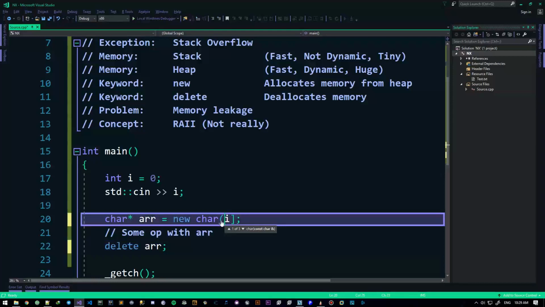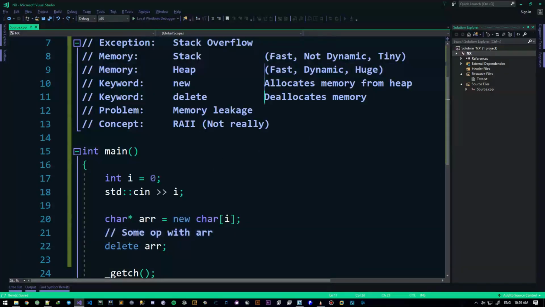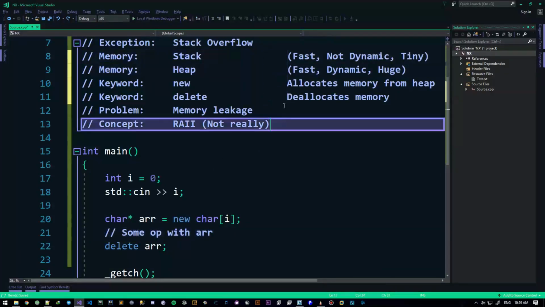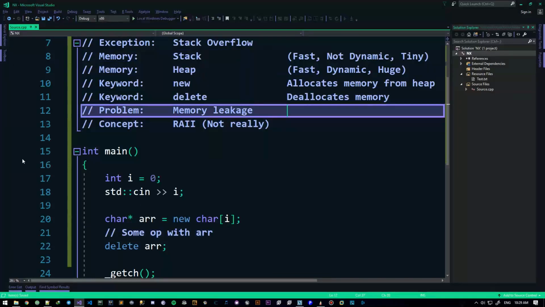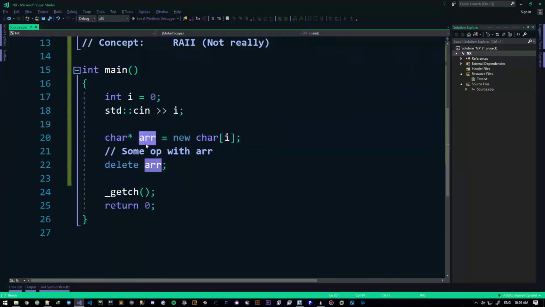For normal values like this, you do things like this, alright? That's basically the difference. I'm just saying it so that people don't call me an idiot for not saying it. Not that big of a deal, but it's there to use. Anyhow, that is how you do things. When you new something, right here, you always delete it. When you get something from the heap, you definitely give it back to the heap, alright?